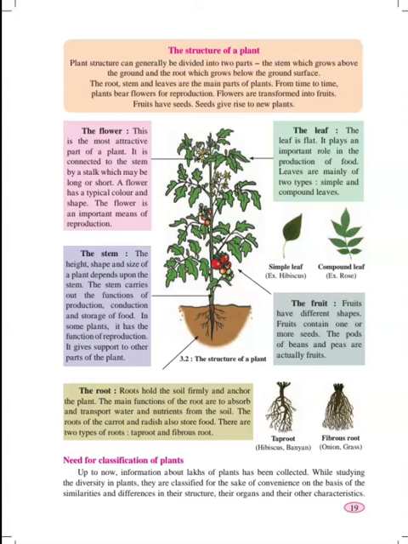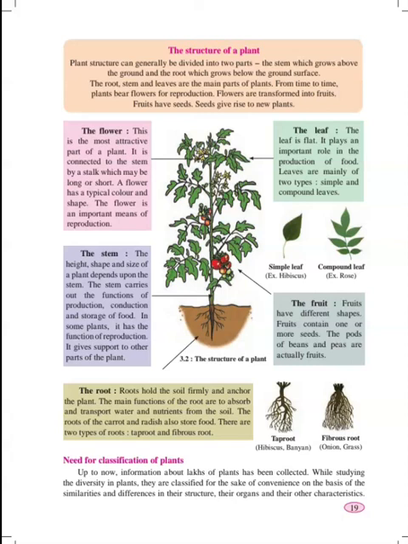The fruit. Fruits have different shapes. Fruits contain one or more seeds. The pods of beans and peas are actually fruits. The root. Roots are of two types. One is taproot and another is a fibrous root.